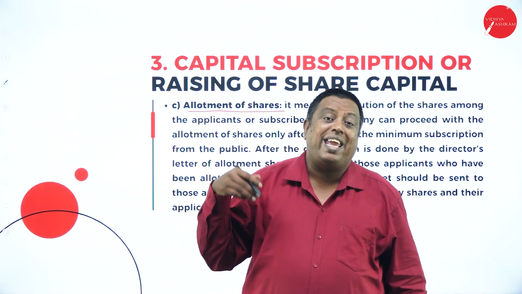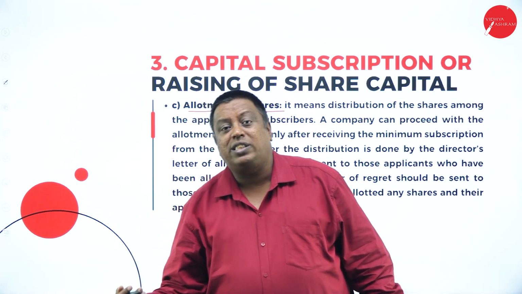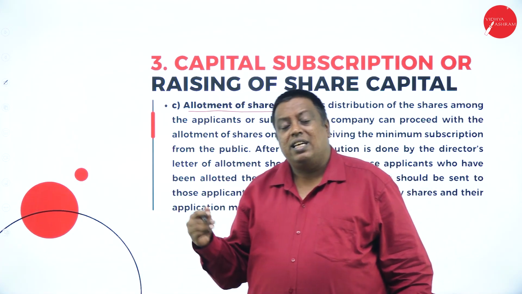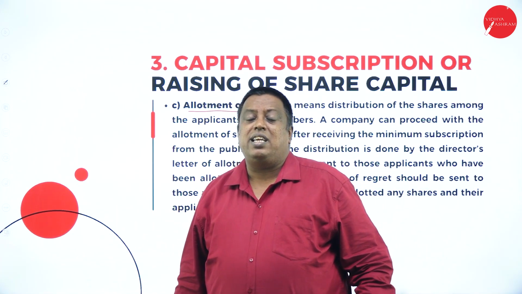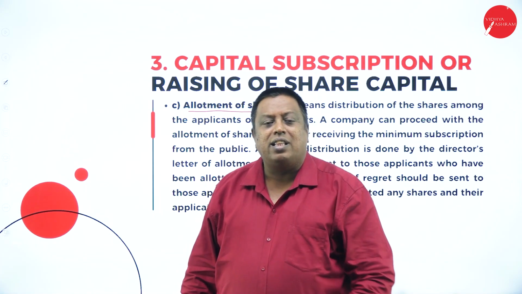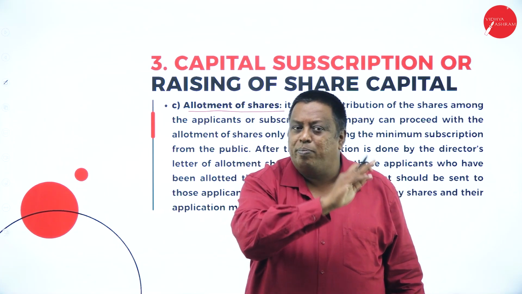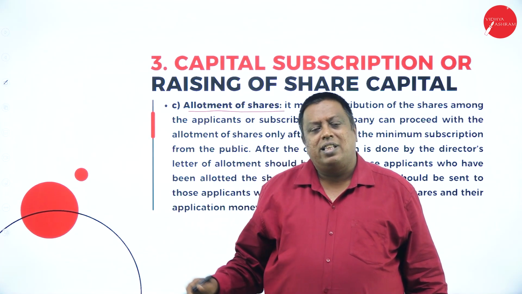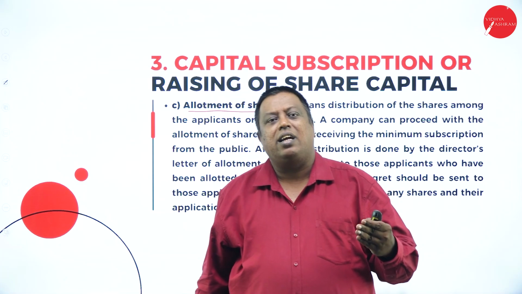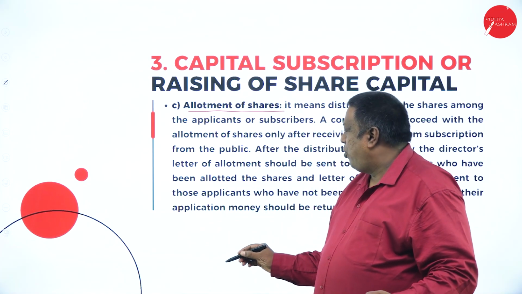If it is received in excess, we are going to call it oversubscription. If it is received less, undersubscription. In the case of oversubscription, always the company will think, let us make the pro rata allotment. If it is undersubscription, they'll allot all the shares to the public here. They'll never make the concept of pro rata here.